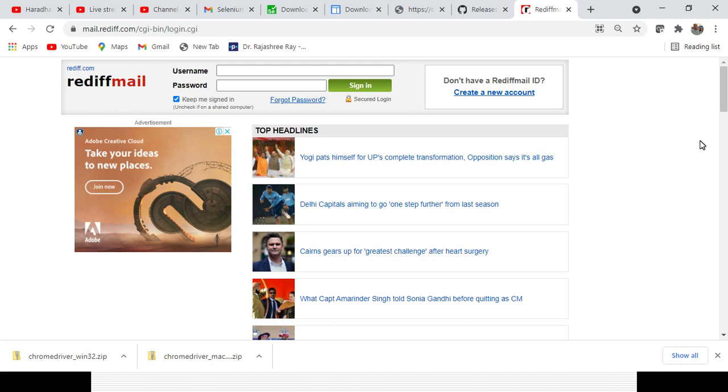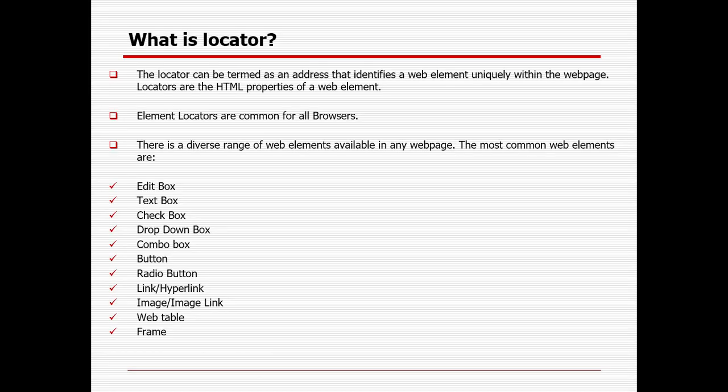The locator can be termed as an address that identifies a web element uniquely within the web page. Locators are the HTML properties of a web element. Element locators are common for all the browsers. There is a diverse range of web elements available in any web page. The most common ones you definitely know: hyperlink, radio button, text box, edit box, frame, web table. In an upcoming session I will let you know how you can interact with all these different kinds of fields.